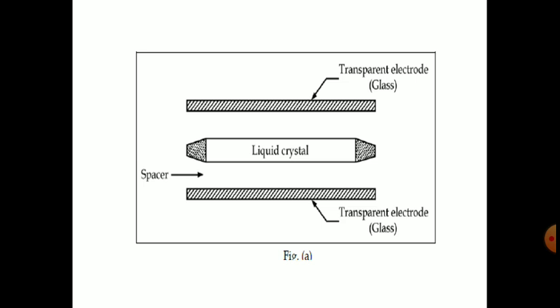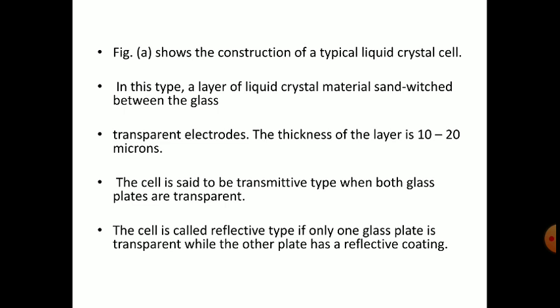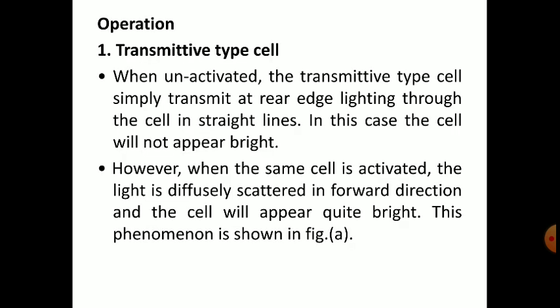Any one of them can be coated with a reflecting coat, and the other allows the light in. In that case, it is called reflective type cell. For transmitting, both have to be transparent.